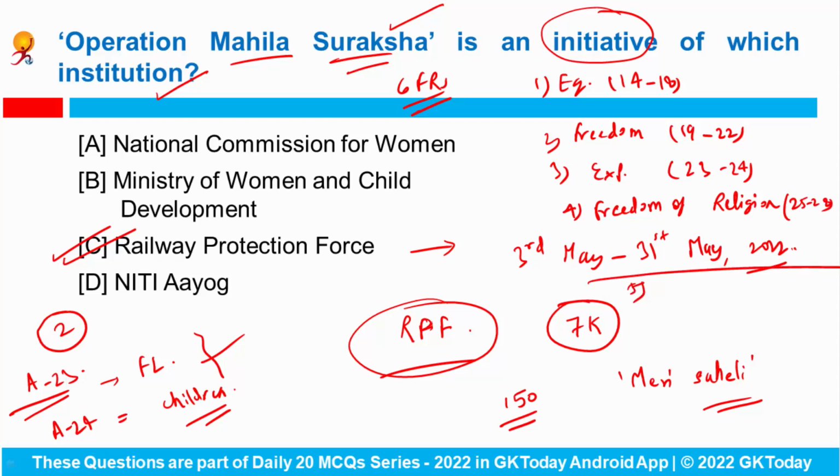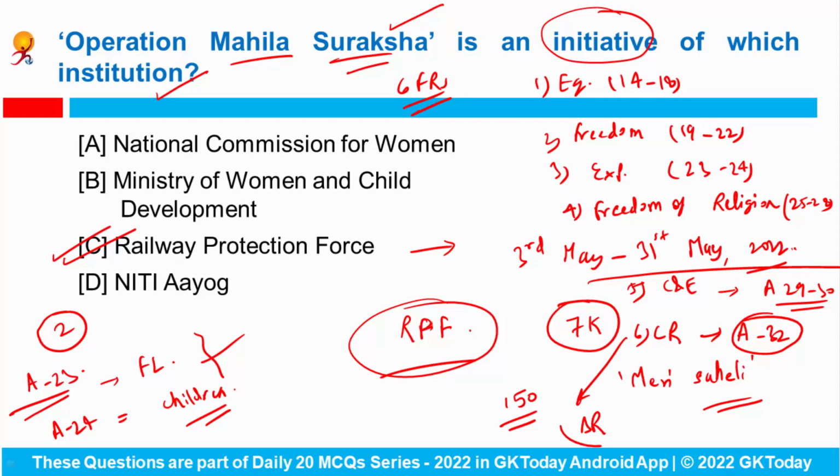Fifth one is cultural and educational rights from article number 29 to 30, meaning 2 articles are there. And last one is right to constitutional remedies, which is article number 32. And Bhimrao Ambedkar has said that article number 32, that is right to constitutional remedies, is the heart and soul of the Indian Constitution. Right?